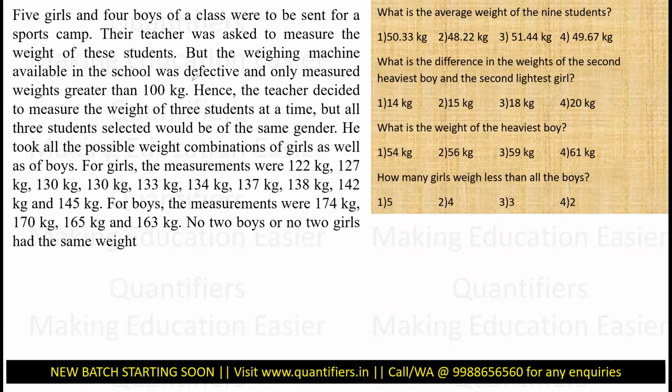So basically the weighing machine was defective and only weights above 100 kgs were showing up. Hence the teacher decided to measure the weight of 3 students at a time, and took all possible combinations of girls as well as of boys. So basically she weighed the girls 3 at a time, then the boys 3 at a time. She did not mix them up.